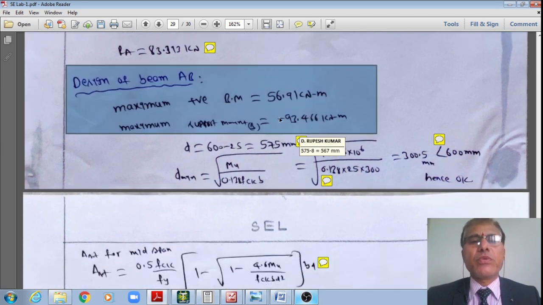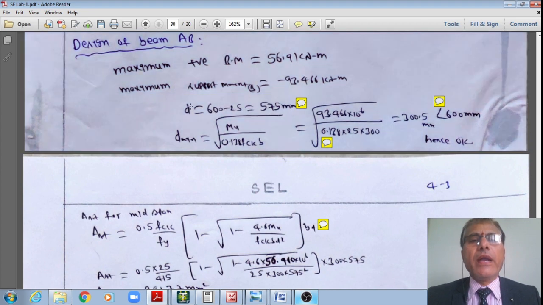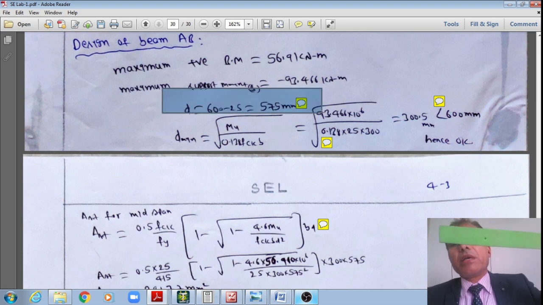I am there in the design page, student. Therefore, manual calculations of the design: the beam overall depth is equal to 600, assuming a clear cover of 25 and a bar diameter of 16 mm.